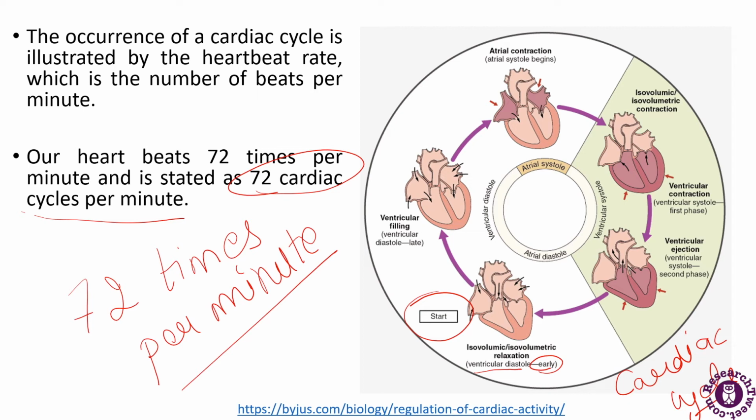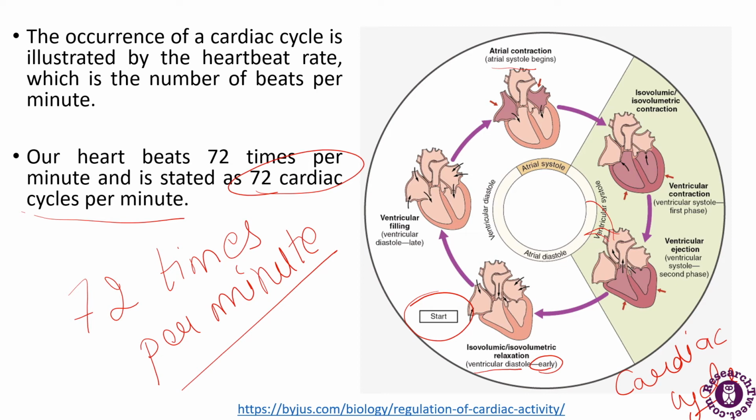After this, there is a late phase in which the filling happens. Then atrial contraction, in which atrial systole begins. Then isovolumetric ventricular contraction, which is the first phase, and then the ejection. The blood is ejected through the aorta and distributed to the whole of the body. So this is the cardiac cycle.